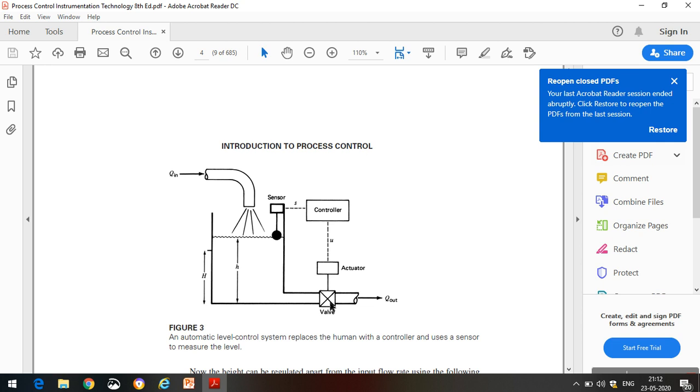Assume that by varying this output flow rate, the level comes back to our desired set point. But after some time, after 10 seconds or 1 minute or 1 hour, suddenly there is a change in the input flow rate, or maybe the pressure or temperature. What happens? Again this level may deviate from our set point.